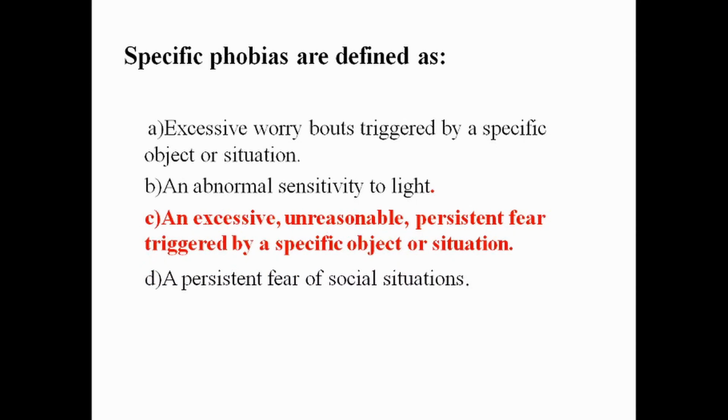Next question is about specific phobias. Specific phobias are defined as excessive worry triggered by specific objects or situations, an abnormal sensitivity to light, an excessive, unreasonable, persistent fear triggered by specific objects or stimulation, and option D, a persistent fear of social situations. Specific phobias are an excessive, unreasonable, persistent fear triggered by a specific object or situation. So the answer is option C.